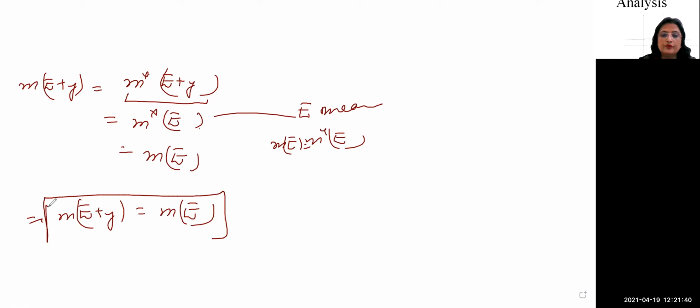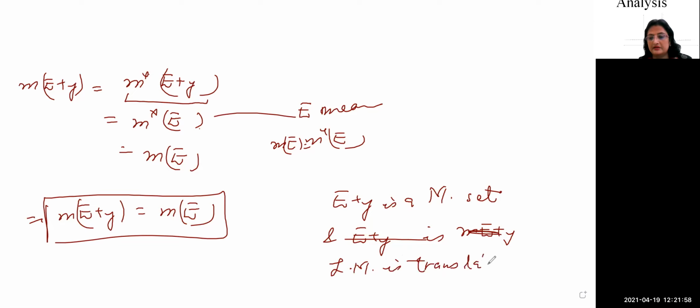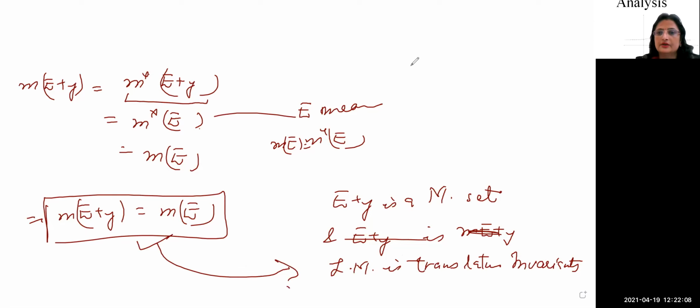So we have proved that E plus y is a measurable set, number one, and that the Lebesgue measure is translation invariant. The two points have been proved here, okay? So this means the Lebesgue measure is translation invariant. So this is all about today's topic.